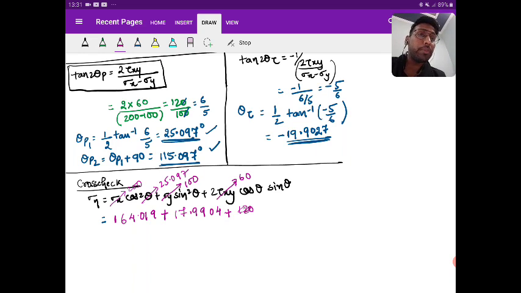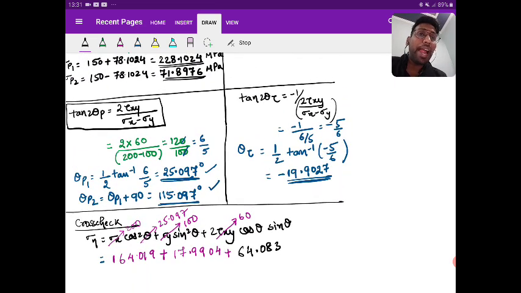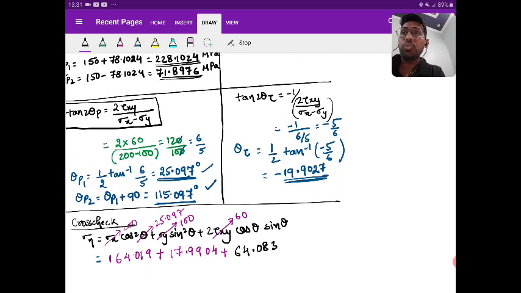So let me write the final value only: 25.097 cos multiplied with 25.097 sine, multiplied with 120. So the value you are getting is 64.083.